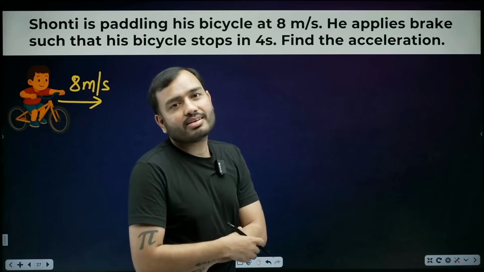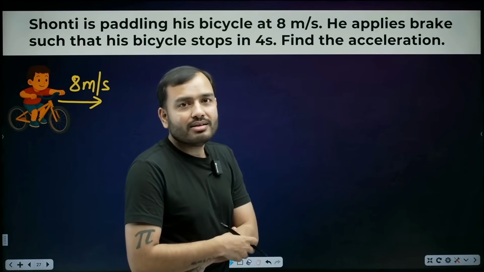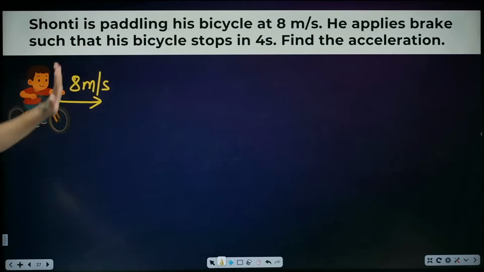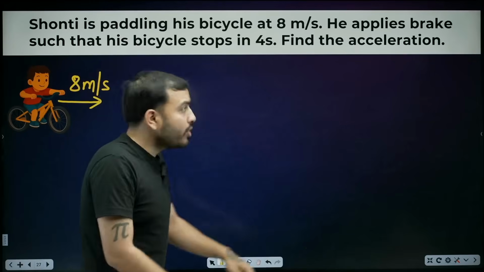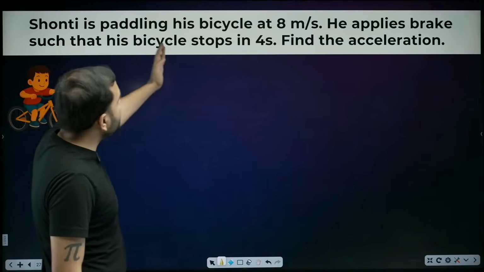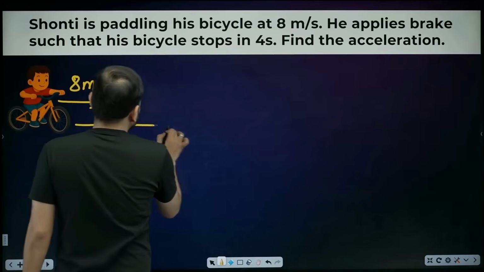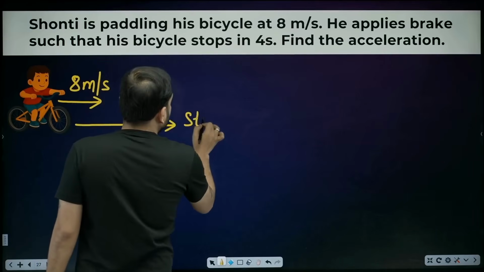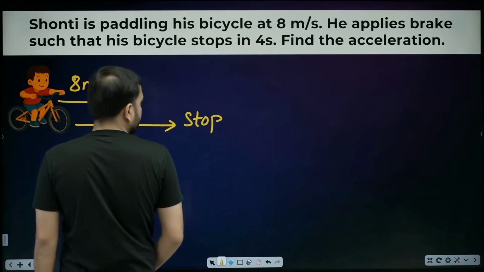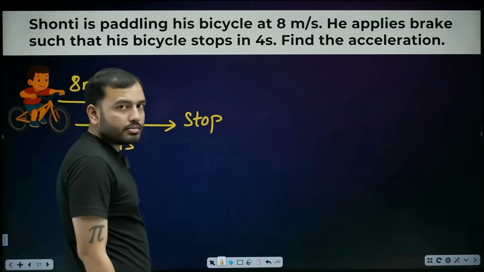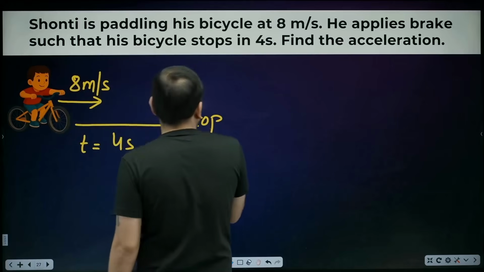That's why it's not going to happen. Stop the bike quietly, yes. But Shanti is like you. He applied the brake, he hit the brake. And after braking, his bicycle stops after 4 seconds. Stopped within 4 seconds means it came to rest.